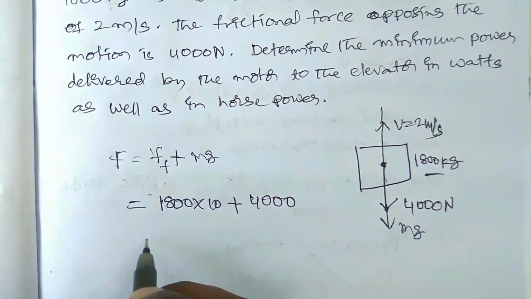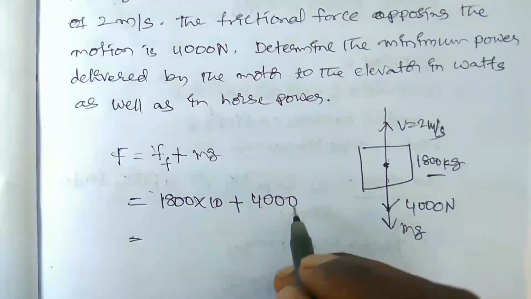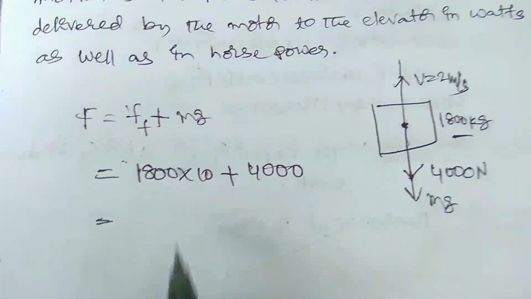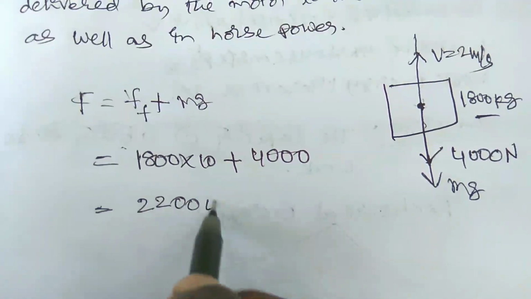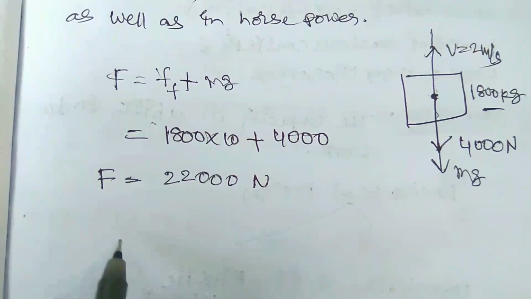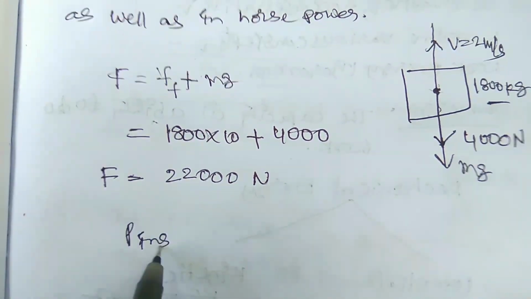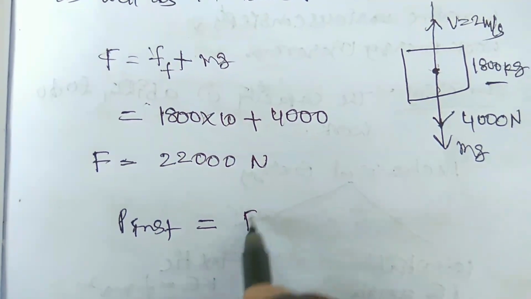So we need 1800 into 10 plus 4000. This is equal to 18,000 plus 4,000, that is 22,000 newtons. This is the net force. So the instantaneous power to balance the elevator is equal to FV.